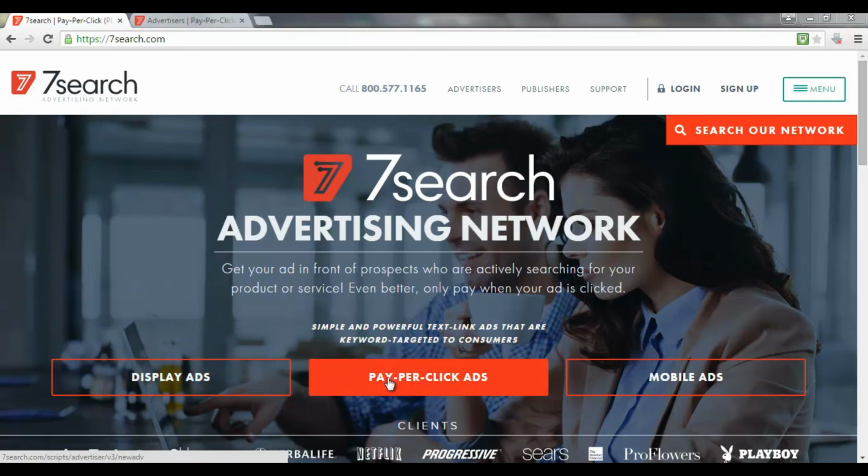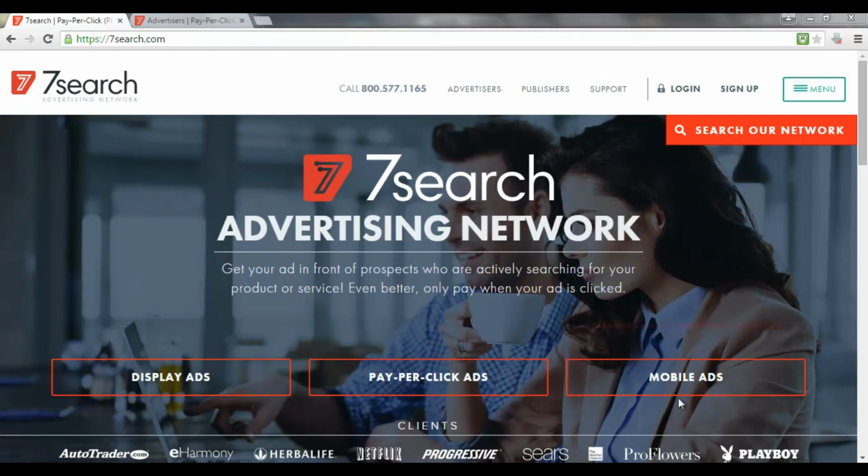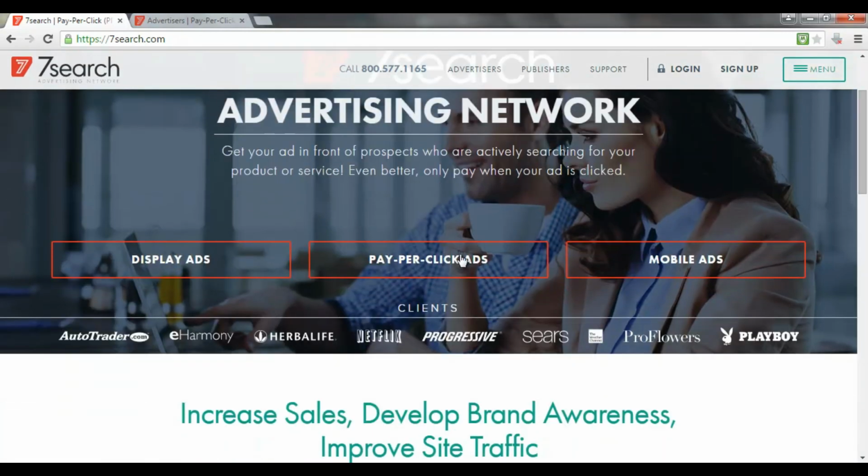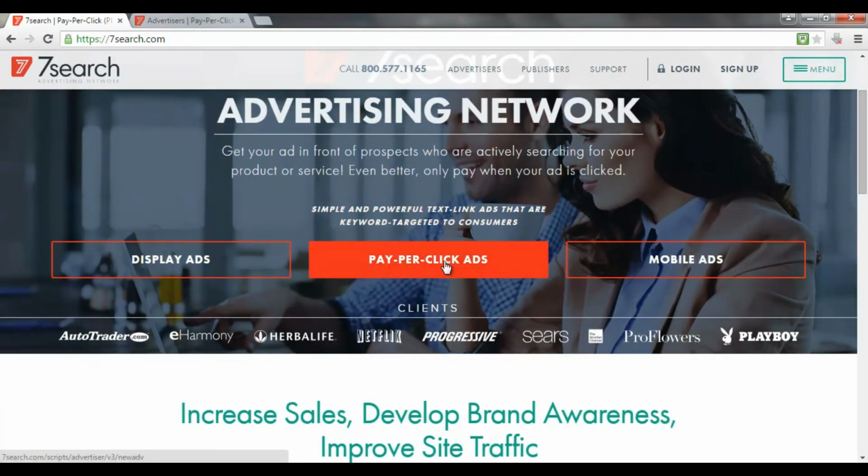Pay-per-click ads, which are text-based ads targeted on search engines to people who are searching for related content, the same way that you'd set up Google AdWords or Bing pay-per-click. And mobile ads.